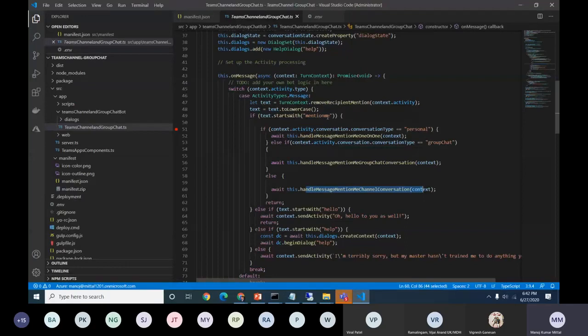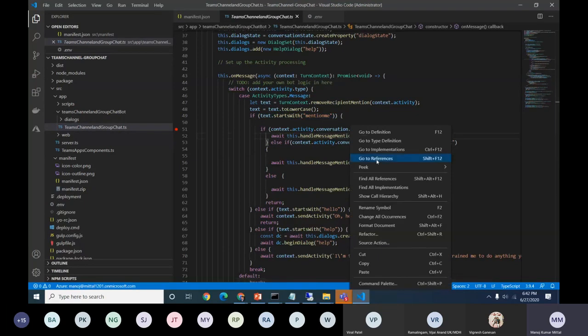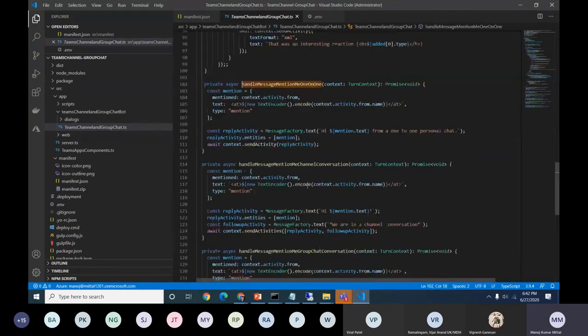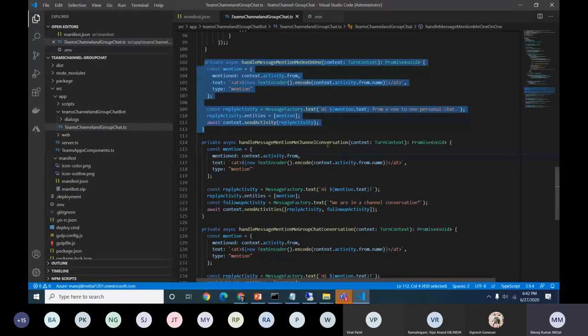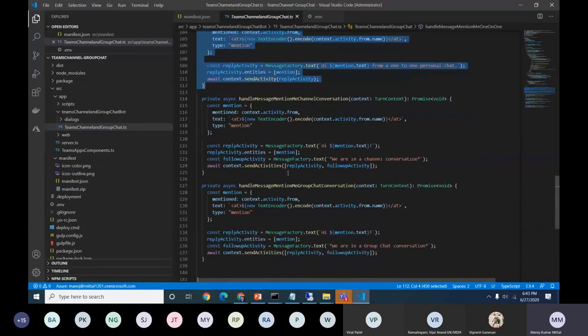As I just used the word message where I'm typing, there's no need to use hard-coded words like this. We can directly use the conversation type and do the proactive messages for that. So for example, if I'm doing the message handling here, go to this definition. These are the three functions which I wrote. Here is a one-to-one: if I'm in a one-to-one person, what do I need to do? If I'm in a channel conversation and need to do something different, you can do it here. If I'm in a group chat, I can do something different.